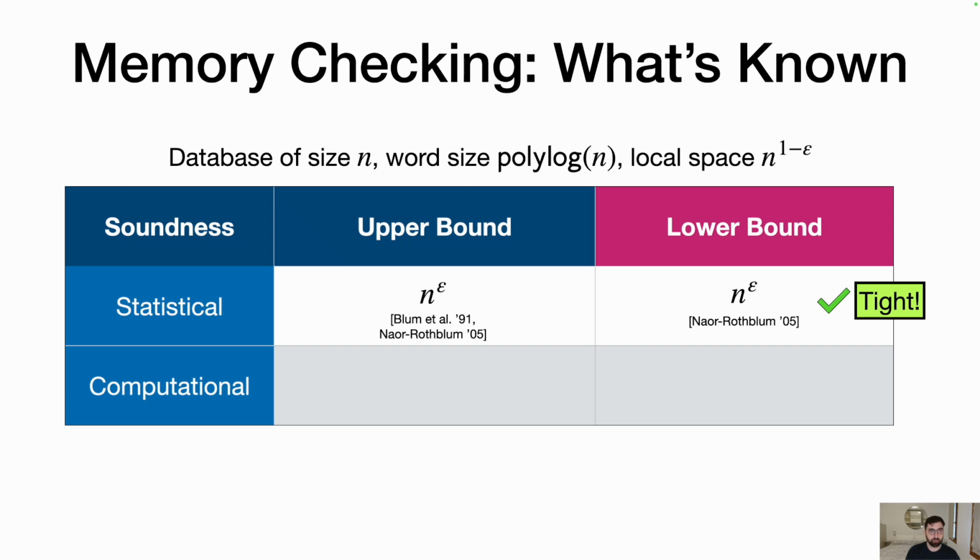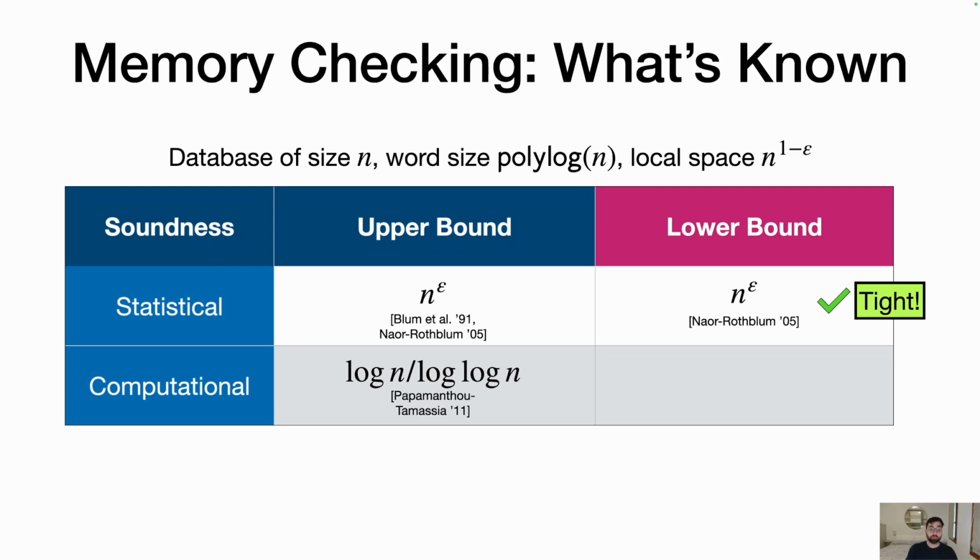In the computational soundness regime, which is what we're going to be in for the rest of the talk, where the soundness condition only applies against computationally bounded adversaries, there's an upper bound of log n by using a Merkle tree. So here the local space is going to store the root of a Merkle tree, and for every logical query, the physical queries are going to query the path from a leaf to the root in the tree, incurring a log n overhead because it's a binary tree.